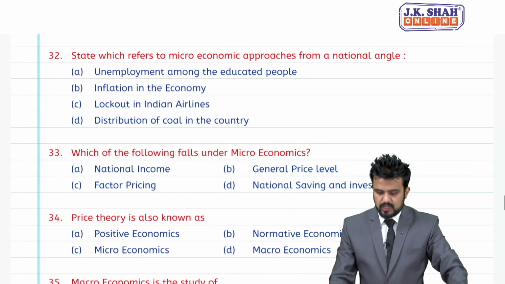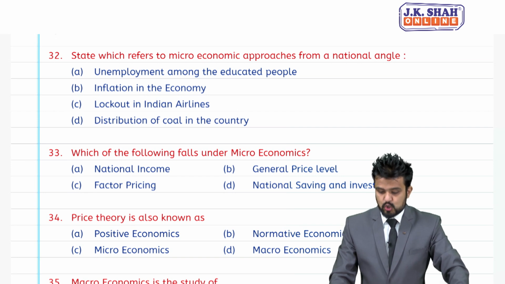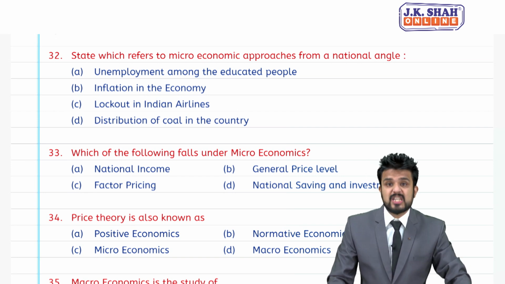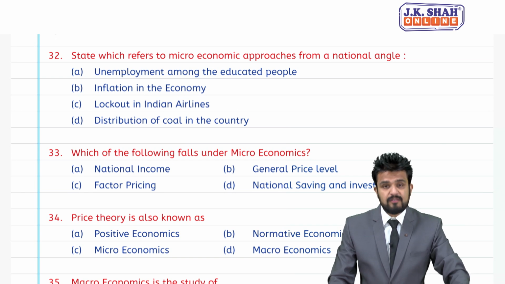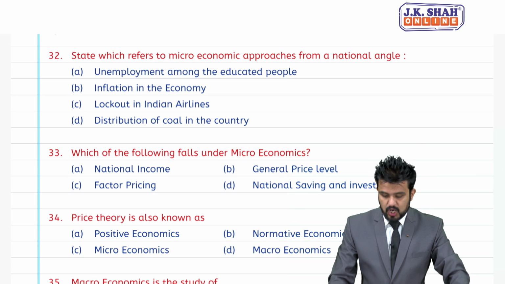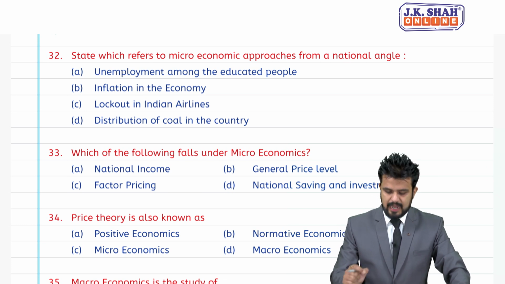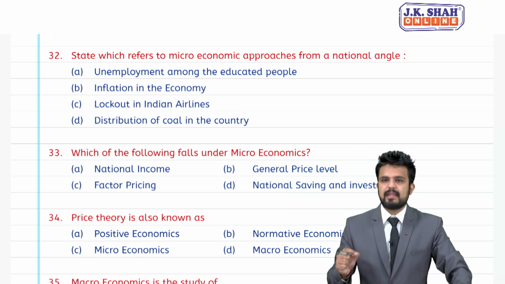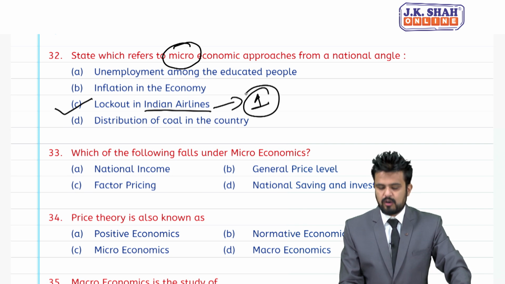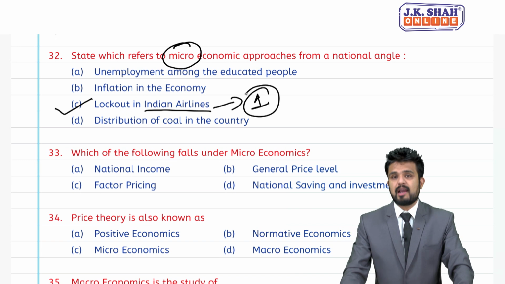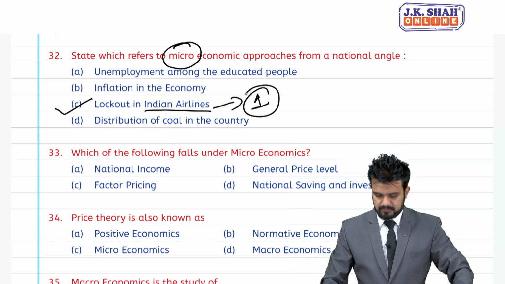Coming to 32, state which refers to microeconomic approach from national angle. Unemployment among the educated people, inflation in the economy, lockout in Indian Airlines, and D is distribution of coal in the country. Again they are asking micro. So, lockout in Indian Airline means one firm, one organization, one company, you can say.